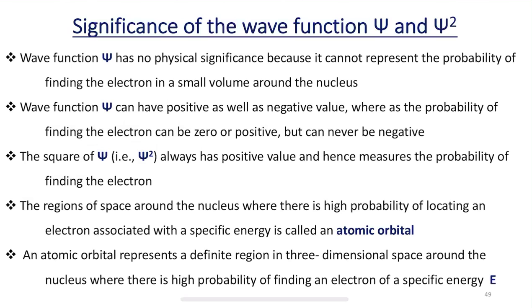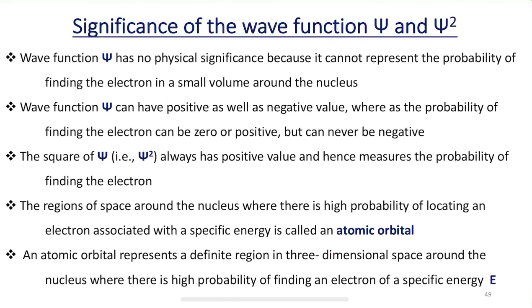This is because the wave function psi can have positive as well as negative values, whereas the probability of finding the electron can be 0 or positive, but can never be negative. The square of psi, that is psi square, always has a positive value and hence measures the probability of finding the electron. The regions of space around the nucleus where there is high probability of locating an electron associated with a specific energy is called an atomic orbital.